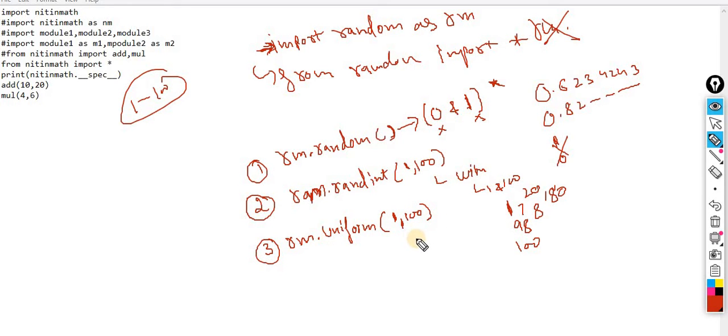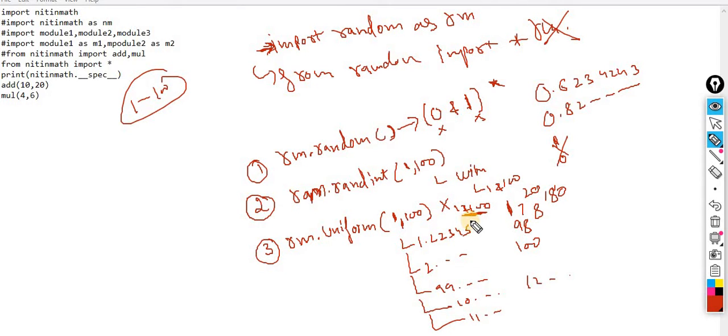It generates values in decimal points, like 2 point something, 99 point something, 10 point something, 11 point something, 12 point something, but it will not include 1 and 100. Keep this point in mind. So it will generate uniform values, meaning decimal values between 1 and 100, not considering 1 or 100. This is another function.